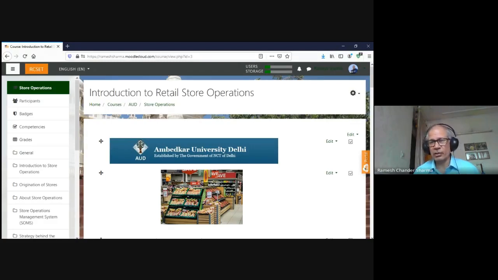And in the Google Sheet also, like in Moodle, it's a good thing that you reminded me of this. In the Moodle quiz, there is a facility that you can announce to the students that, okay, today I'm going to have an examination. It will start at 10 o'clock and it will close at 11, 12 o'clock. And you can make it automatic by the system. You can define the time. At that time only the quiz will open, and at that particular specific time, the quiz will get closed. So the students won't get extra time automatically.